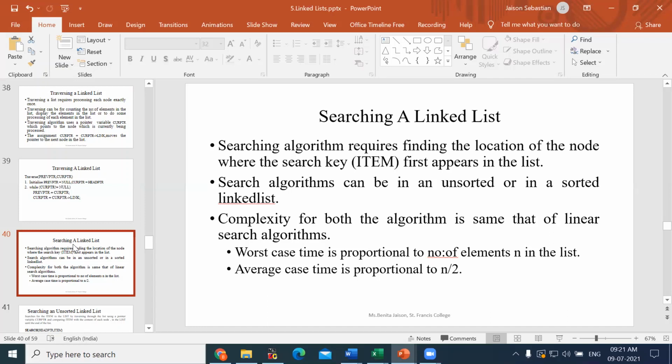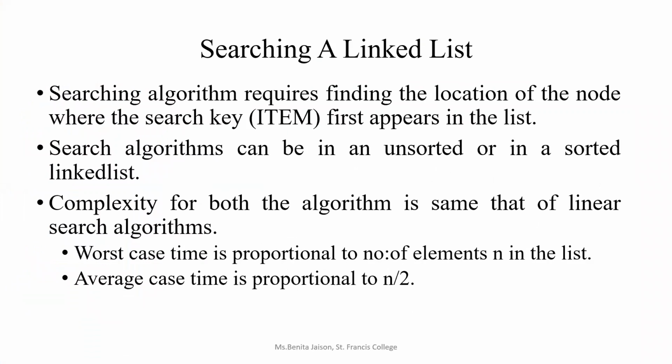Each node will be compared with the search element, right? So as I had explained this, I feel searching algorithm. What is a searching algorithm? Finding the location of a node where the search key, or item, any term you can use, is present in any of the nodes. So we have to return the node position. Here we don't have anything like an index number; only in arrays we have index numbers. Here only the node position we have to return. So there is nothing like position -1, where only the correct position will be returned, right?